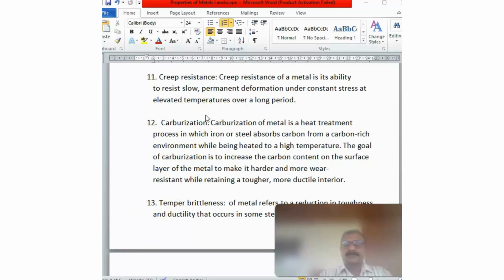Creep resistance is a very important property of steel where high temperature vessels and pipings are required. This is the steel's ability to resist slow permanent deformation under constant stress at elevated temperature over a long period of time. This property is critical in applications where metals are exposed to high stress and heat simultaneously, such as high temperature piping, high temperature pressure vessels, etc.